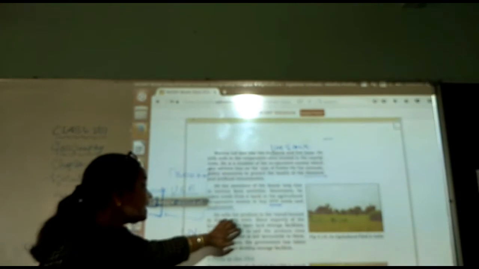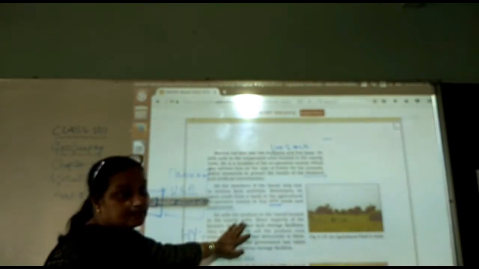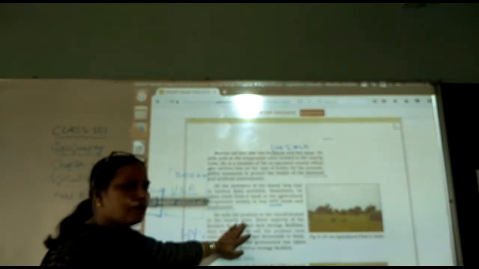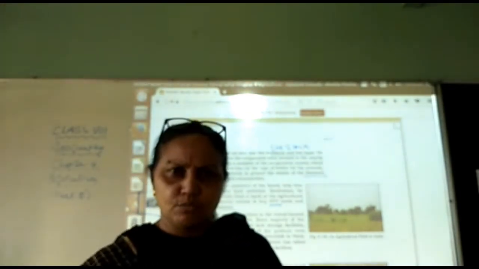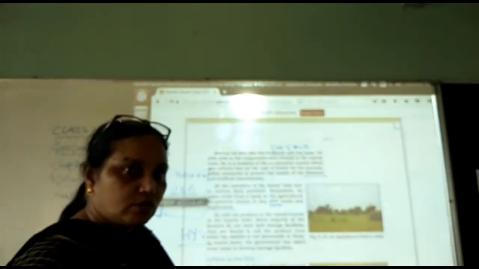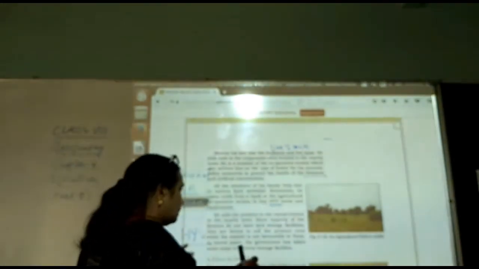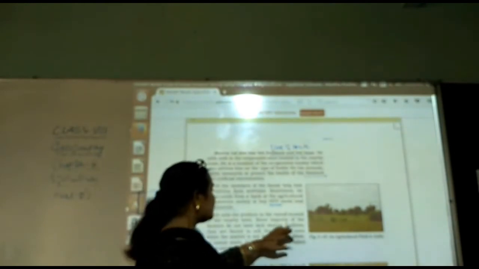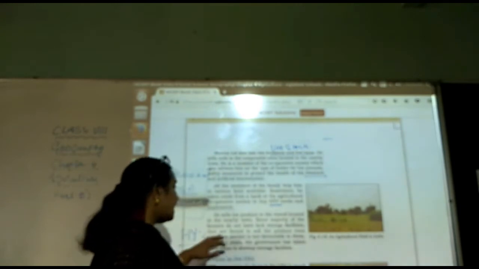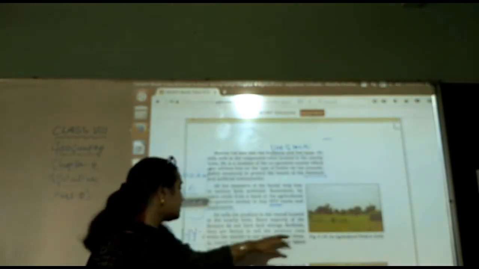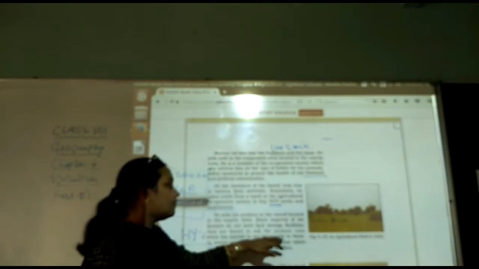Now next, he sells his produce in the mandi, that is a market located in the nearby town. Nearby town we have a mandi, a small market type of place, where he sells all his production, what he has grown for the whole year. Since the majority of the farmers do not have a land storage facility, they are forced to sell the produce even when the market is unfavorable to them.